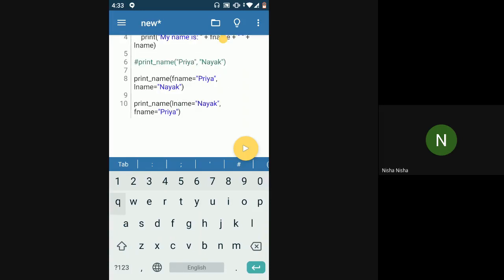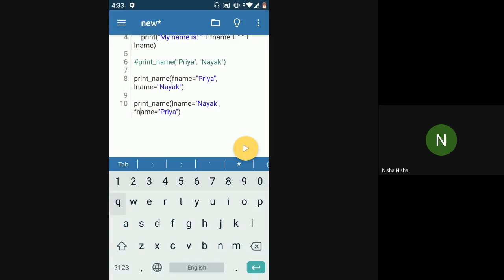But in case I don't have access to that function definition and I want to use that function, I know I'm supposed to pass the last name and the first name, but I don't know the order in which it is supposed to be passed. So in that case, I can use the parameter names, and then I can call the function with any order of parameters.